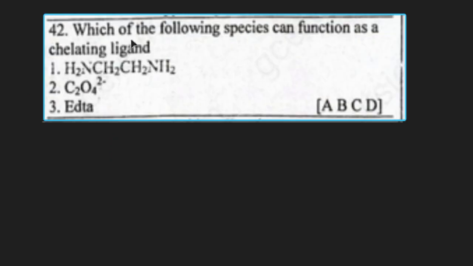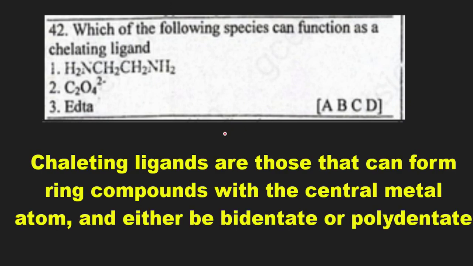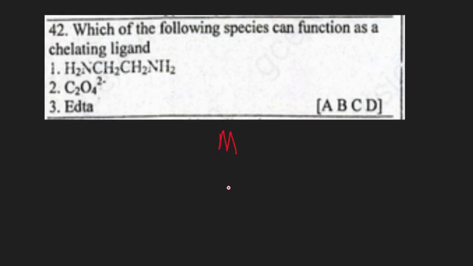Question 42. Which of the following species can function as a chelating ligand? A chelating ligand is one that forms a ring compound with a central metal atom. So let's say it's this metal atom M. This is a ligand L. If it is able to form 2 or more coordinate bonds, we say it is a chelating ligand. So far as it forms a ring with a central metal atom, it is a chelating ligand.